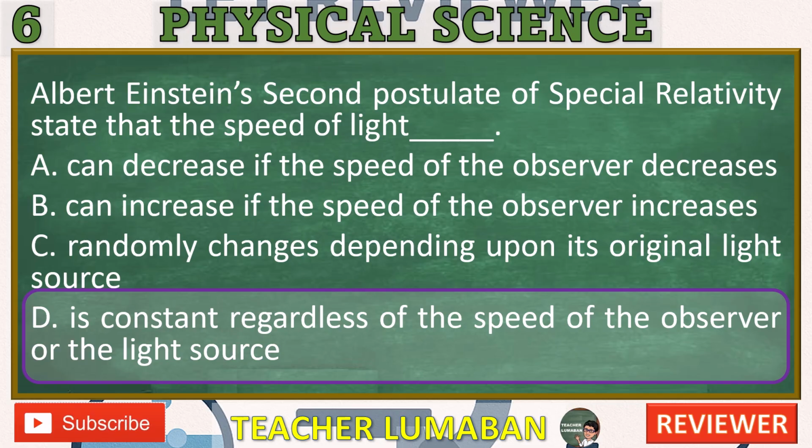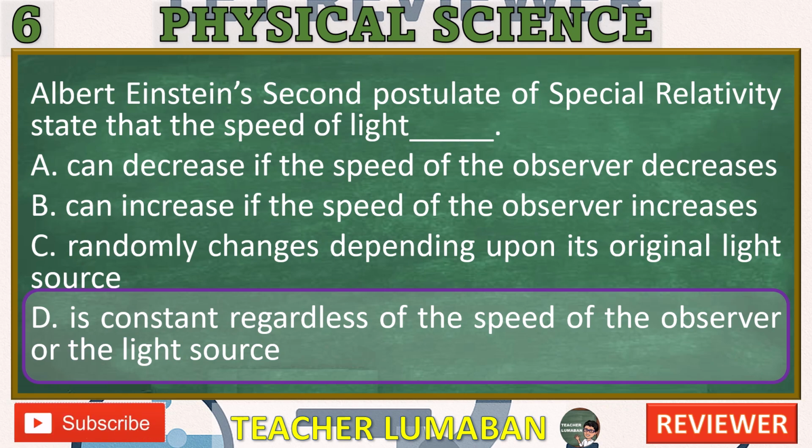Explanation of each choice. A. Can decrease if the speed of the observer decreases. Incorrect, the speed of light in a vacuum is always the same, 299,792,458 m/s, no matter how fast or slow the observer is moving.